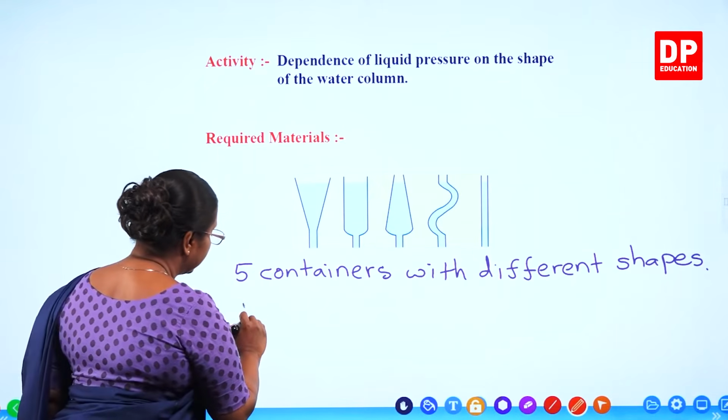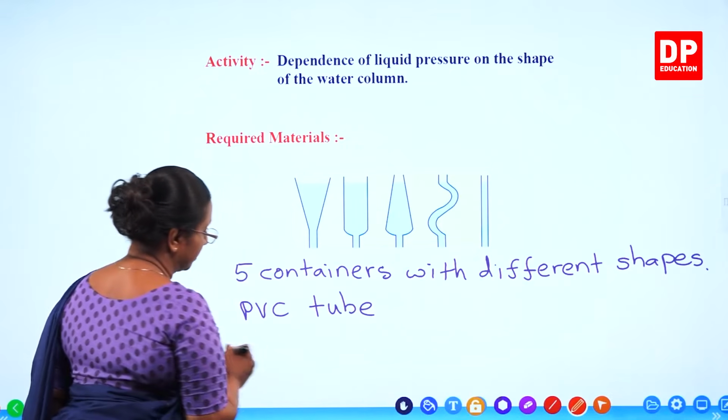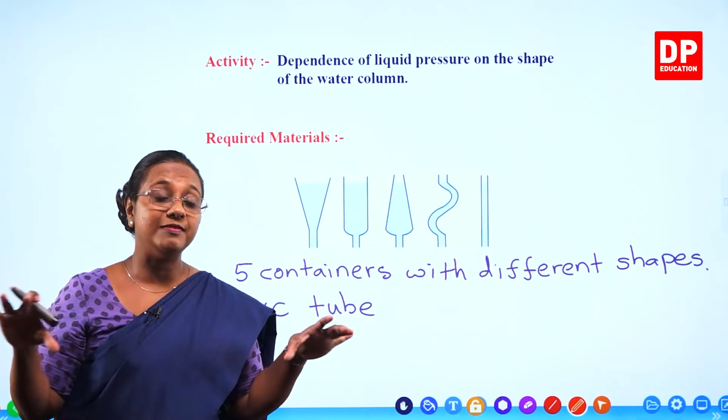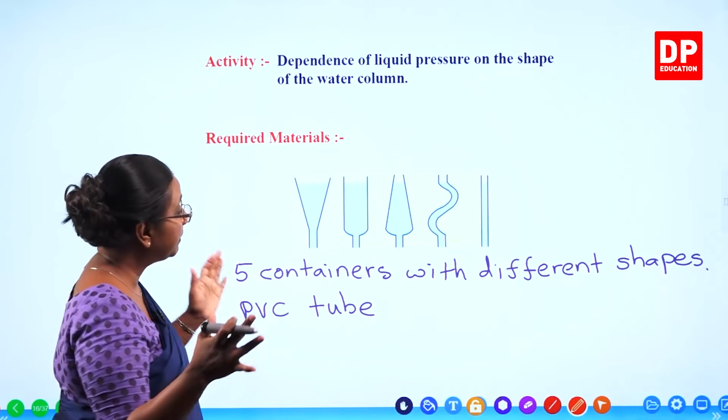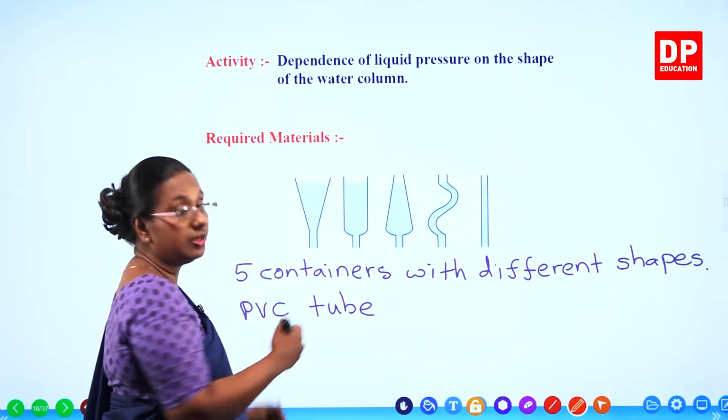Then we need a PVC tube. You know what a PVC tube is. Polyvinyl chloride, the normal PVC pipes. So you need to take a PVC pipe so that you can fix all these containers to the pipe.